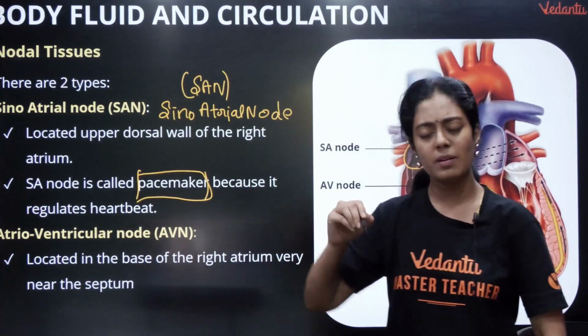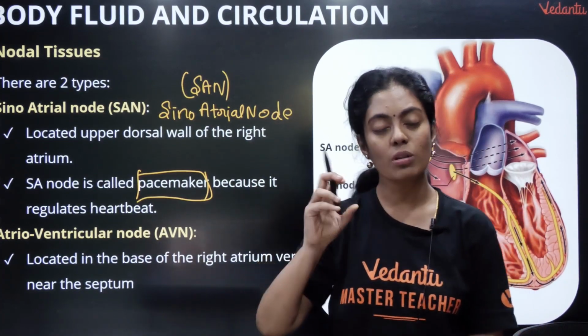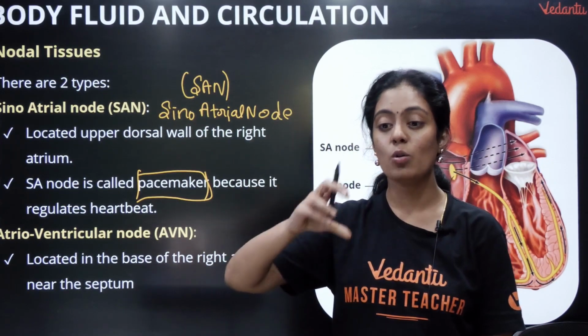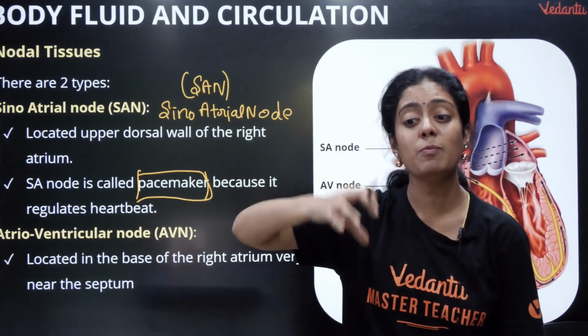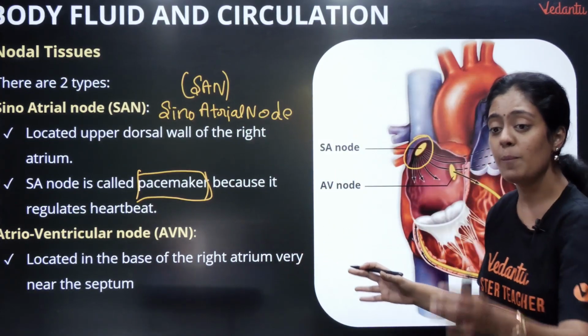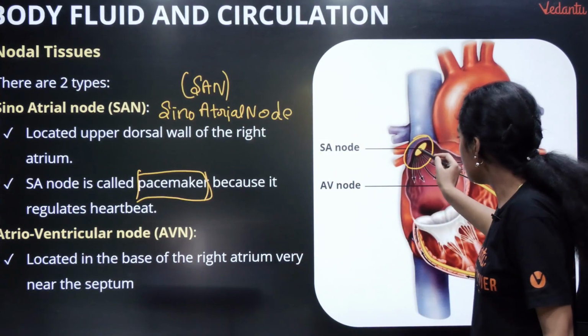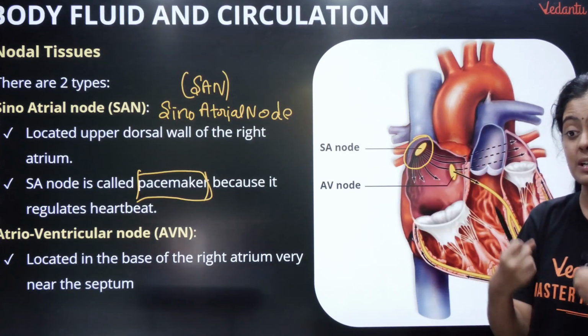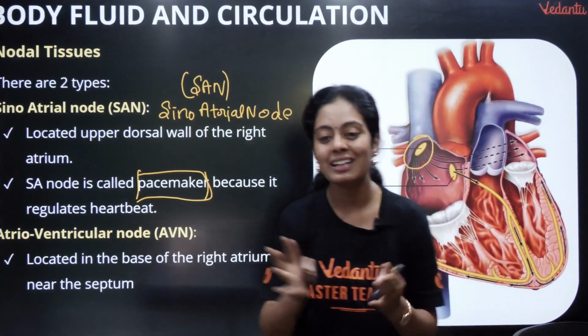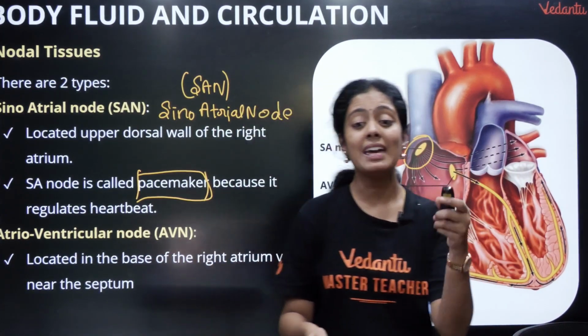நிறைய பேர் வயசானவங்களுக்கு அந்த SA node வந்து functional ஆகாது. Okay, so what they do, they remove that SA node and they place an artificial pacemaker. Okay, why do we call this pacemaker pasangla? Because it regulates heartbeat. So inga irundhu da oru potential develop avum, inga irundhu da oru energy develop avum for the heart to contract and relax.